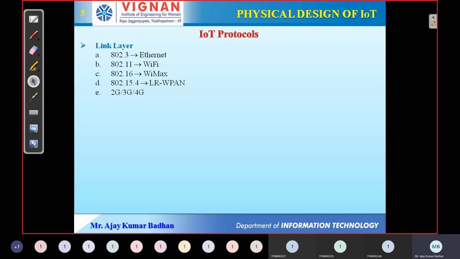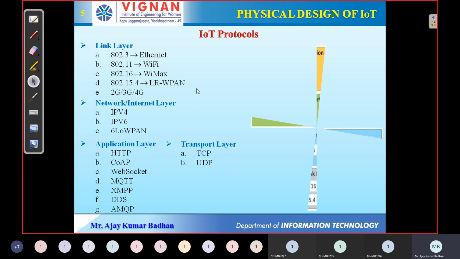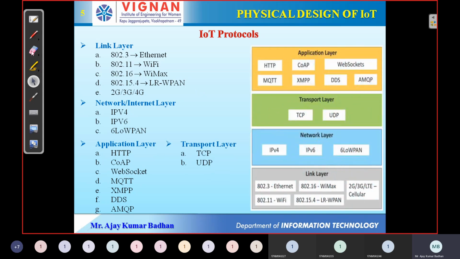That is what we call protocols. And based upon these protocols, we can transmit the data. So in this, we are going to have some layers. Let me show you the diagram, and then we'll explain in detail one by one. Now this is a layer. In this, we actually have four different types of protocols.